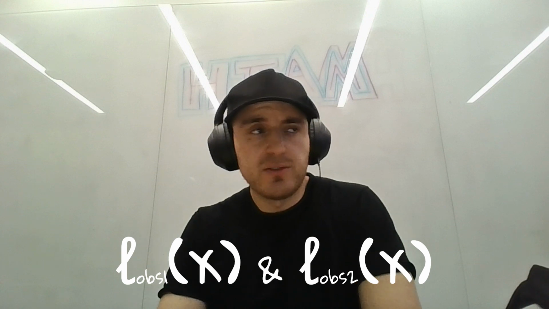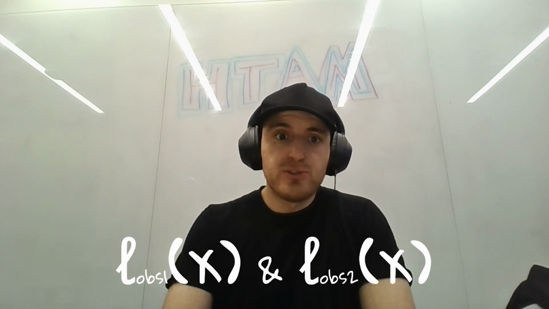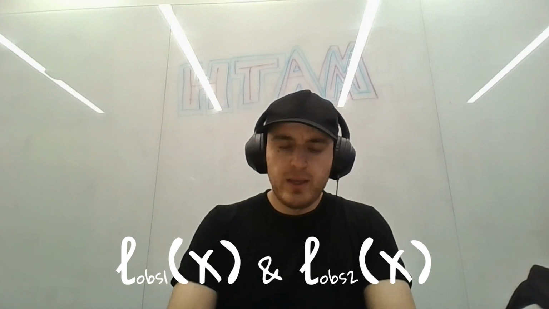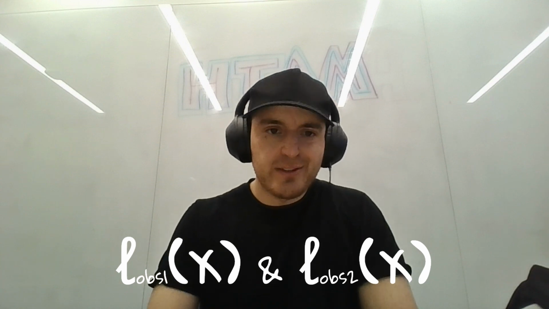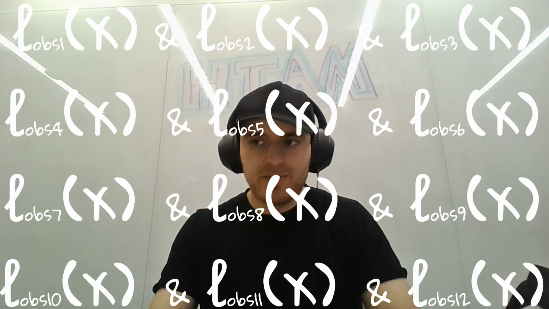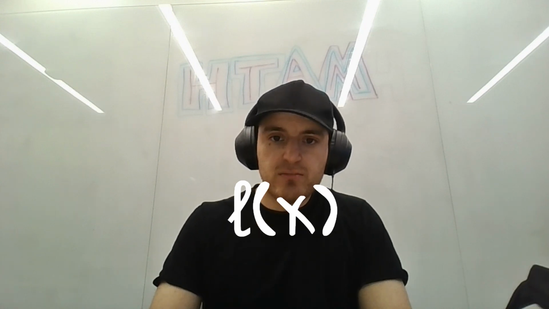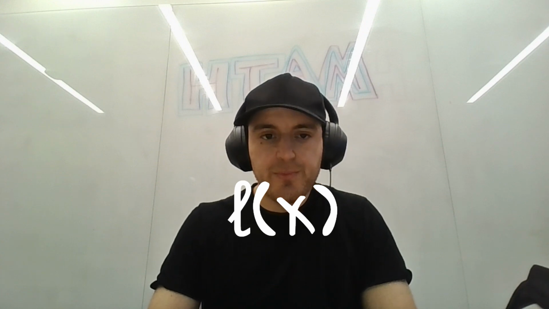We would call them L1 of x, which is the SDF to obstacle 1, and L2 of x, which is the SDF to obstacle 2. But that's a lot to keep track of, right? If we just kept scaling this up with a bunch of obstacles, we're going to have to keep track of all these functions. And we want a single function that encodes both of these obstacles simultaneously.